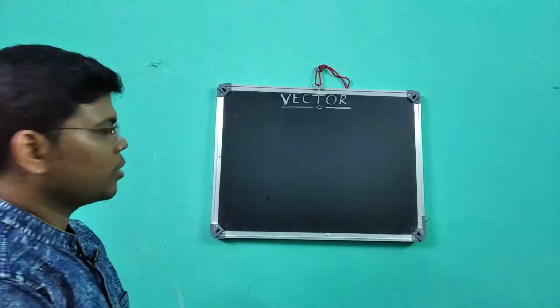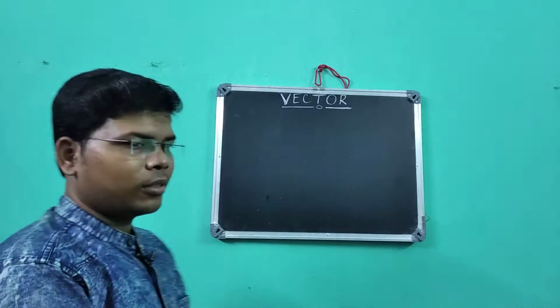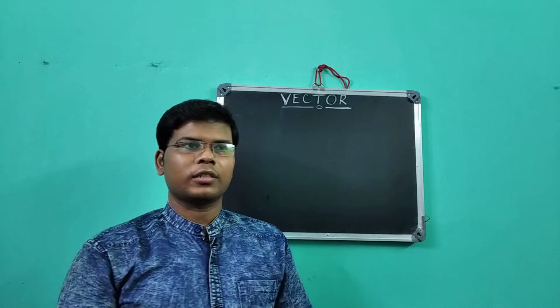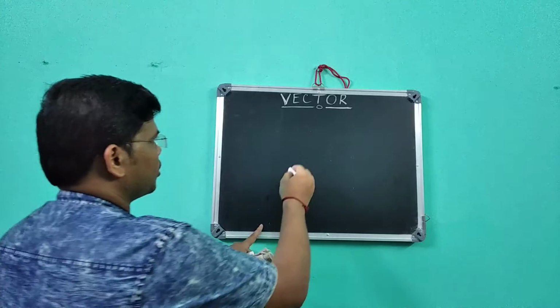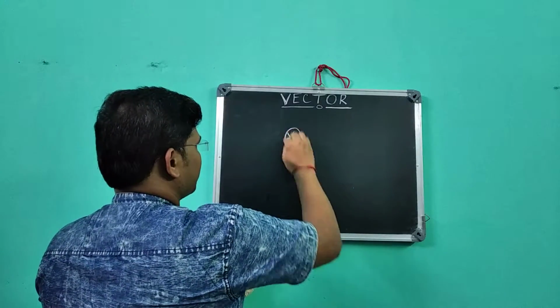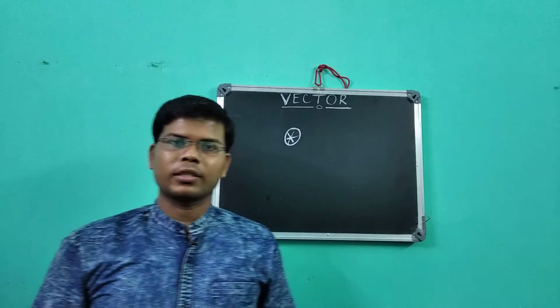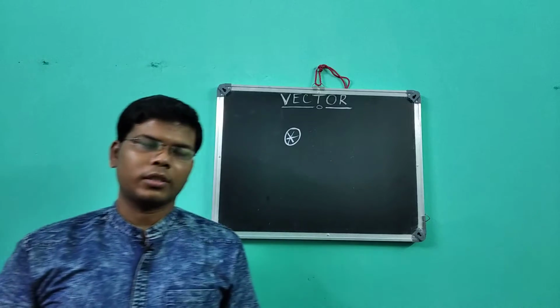Actually today we will discuss vector. So actually you already know about vector. There are some quantities which have magnitude and direction, that is called vector quantity. Also there are some quantities which have only magnitude but they have no direction. That type of quantities are called scalar quantity.